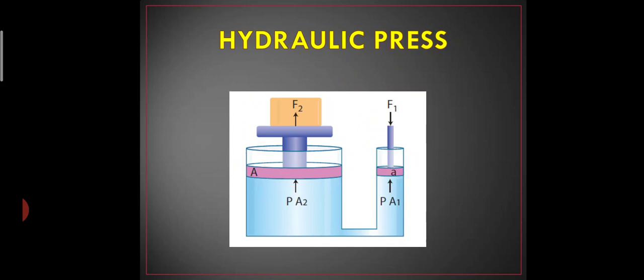This heavy car is lifted up by this hydraulic press only. This is how it will be designed at the bottom. So for example, imagine this is a car. You want to lift up this car and you have to place the car on the large cross sectional area.